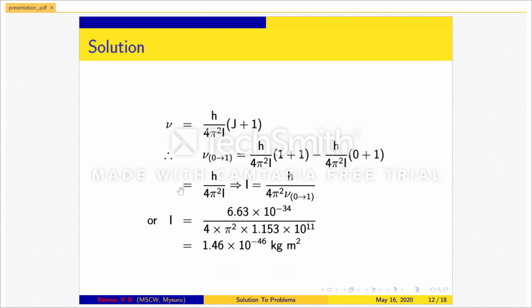Therefore, we can express nu in terms of h divided by 4 pi square I. Rewriting the expression in terms of I, we get I is equal to h divided by 4 pi square nu. Now, the value of moment of inertia comes out around 1.46 times 10 to the power minus 46 kg meter square.